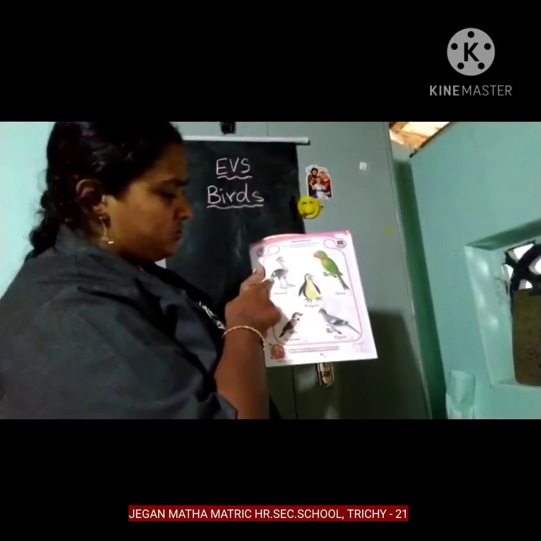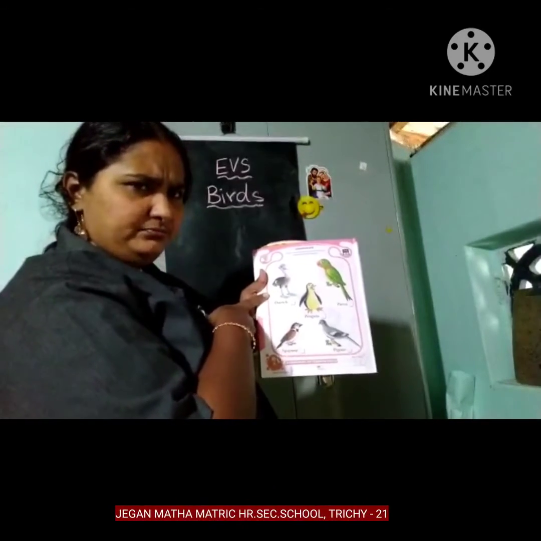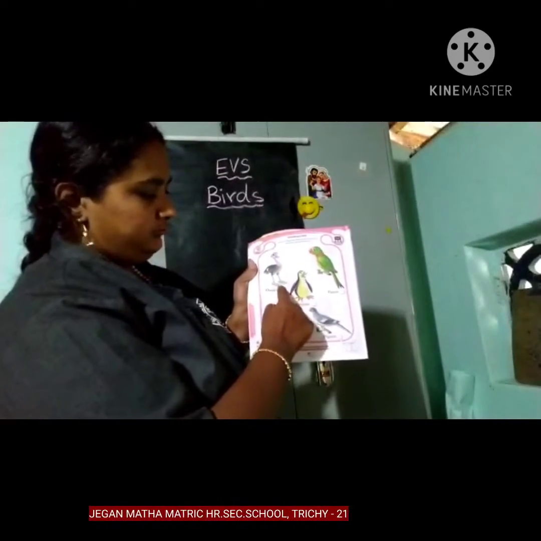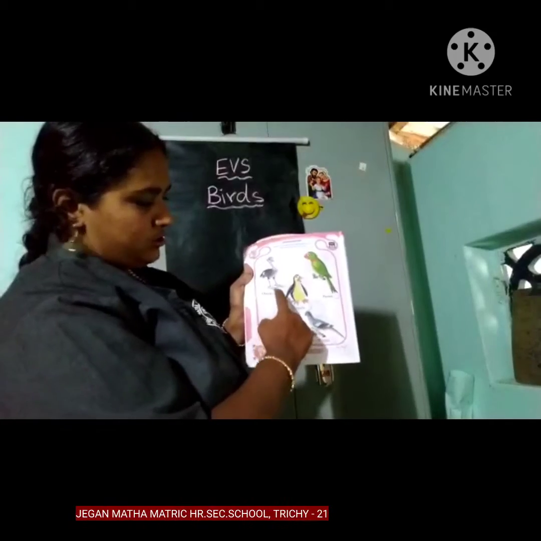Okay, children. So this is the ostrich. Can an ostrich fly, children? Yes or no, children? No. So what do you have to do, children? Put a cross. So you have to put a cross mark.